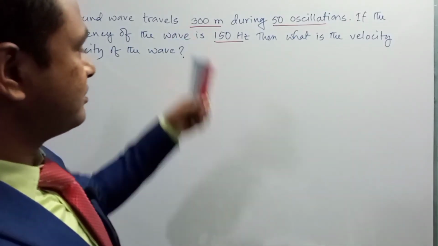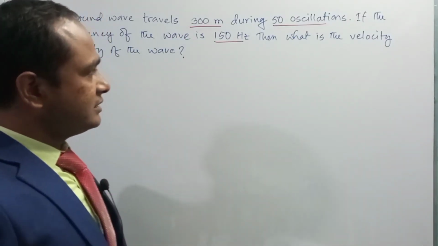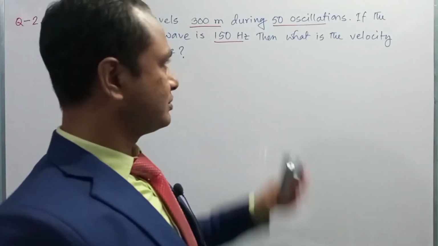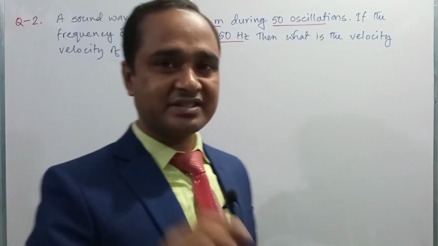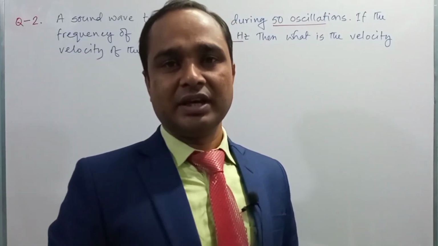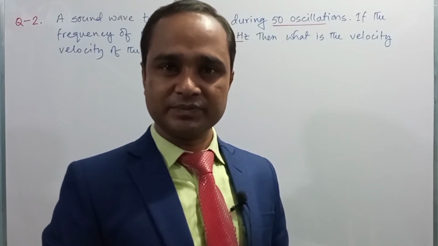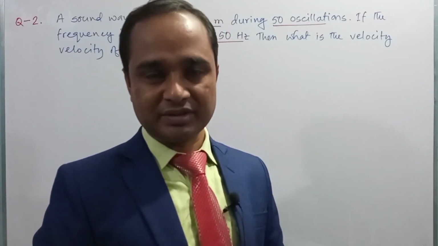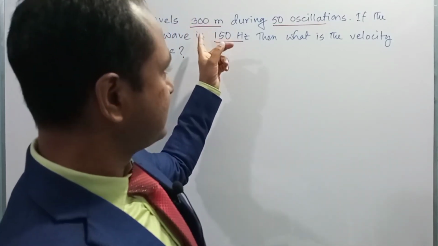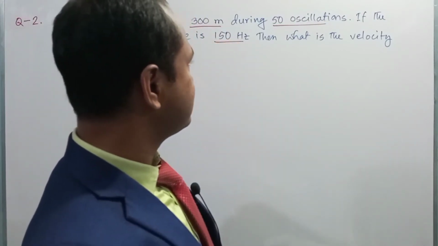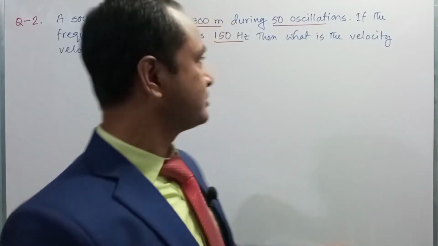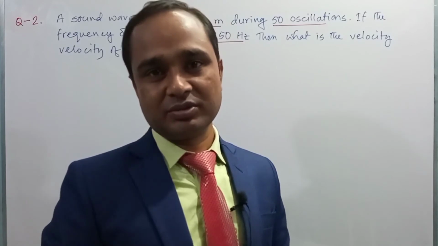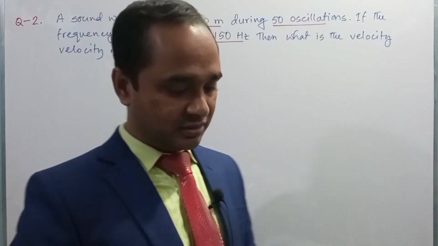So from the first line of the question we found that in 50 oscillations it travels 300 meter, right? From this information we can calculate the distance during one oscillation, which will be the wavelength of the wave, right? You know, the distance traveled during one complete oscillation is called wavelength, but here they said the distance in 50 oscillations. So if we divide 300 by 50, then you will get the distance during one oscillation, which is the wavelength of the wave.